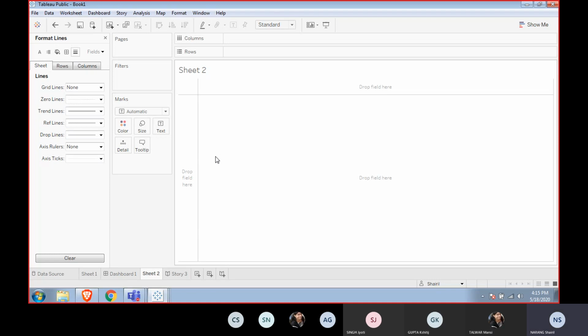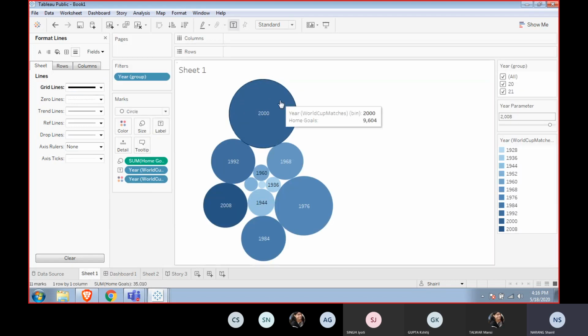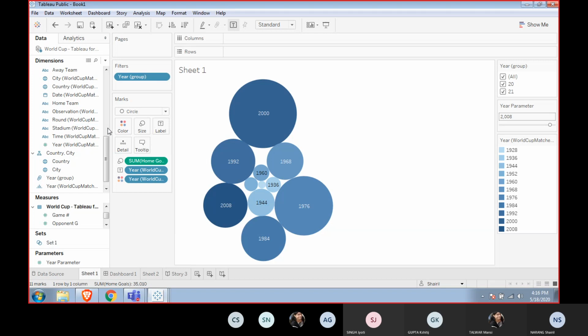And because you have the data, they can use columns other than the ones used inside this visualization. Like we have the home runs, home goals, and year that we have used here, but other than that, we can use a country as well. We can use other things as well.